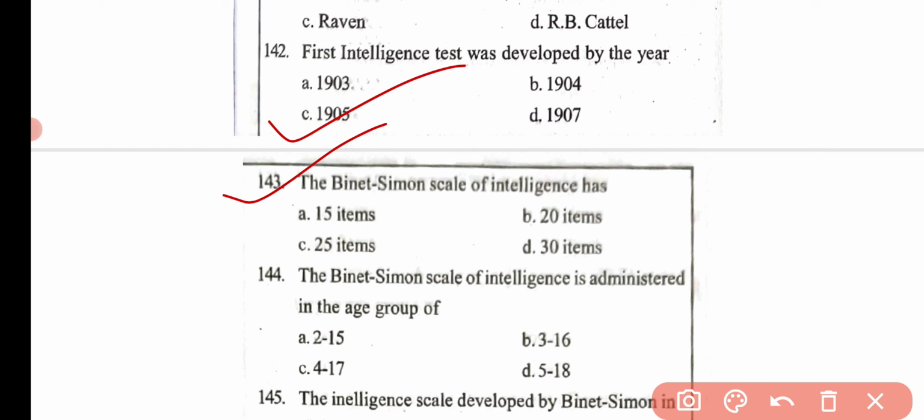Then the next question, the Binet-Simon scale of intelligence has 15 items, 20 items, 25 items, and 30 items. Here the correct answer is option D, that is 30 items.